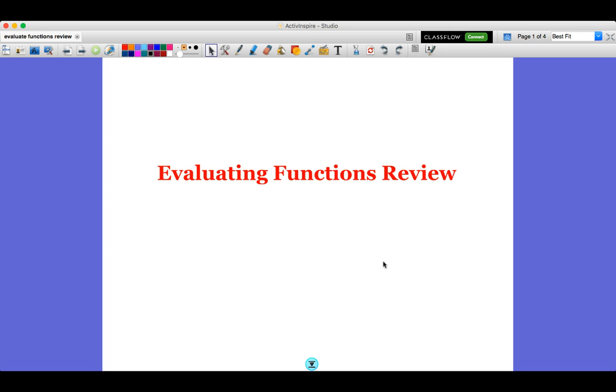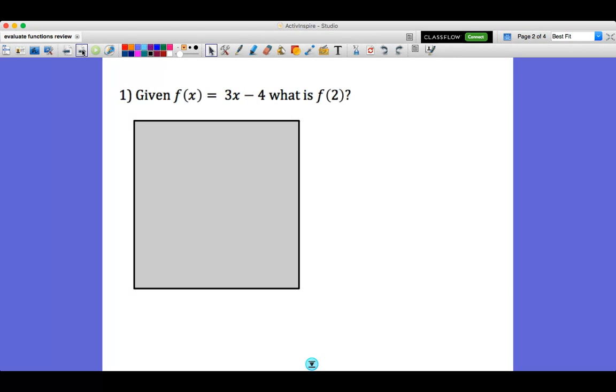All right, you guys, this week we have two short lessons. So the first one's a review. We're going to look at evaluating functions. There's just three examples we're going to look at. We did this at the beginning of the year, but we wanted to review it again because it leads into what we're doing next.